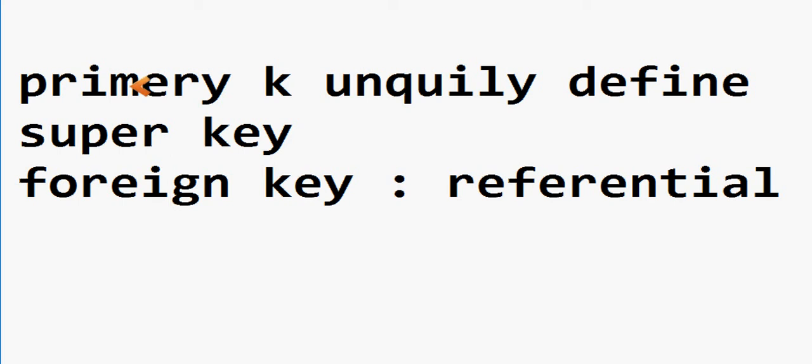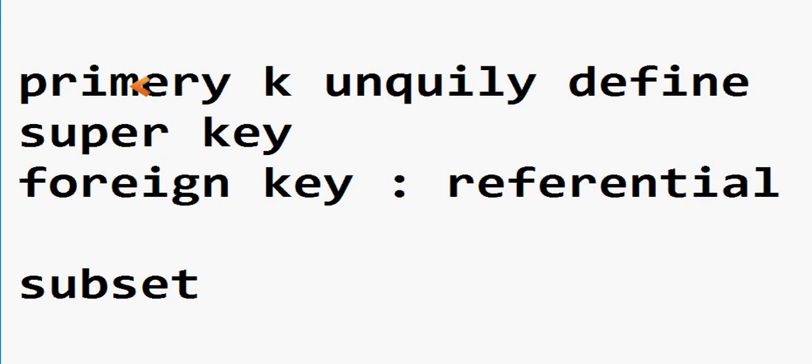All the values must be similar to the primary key. But we cannot say the primary key is a subset of the foreign key.